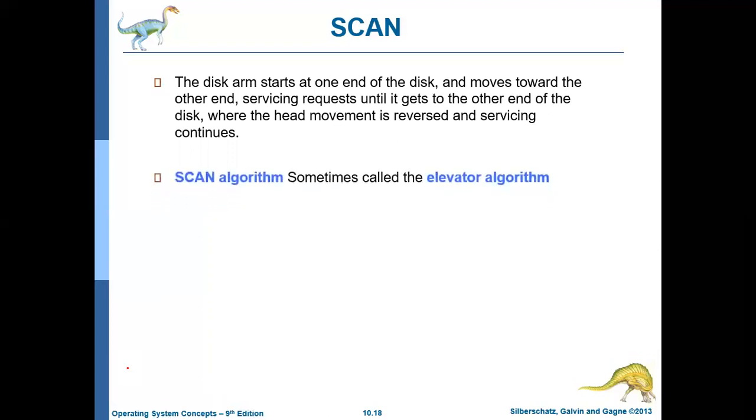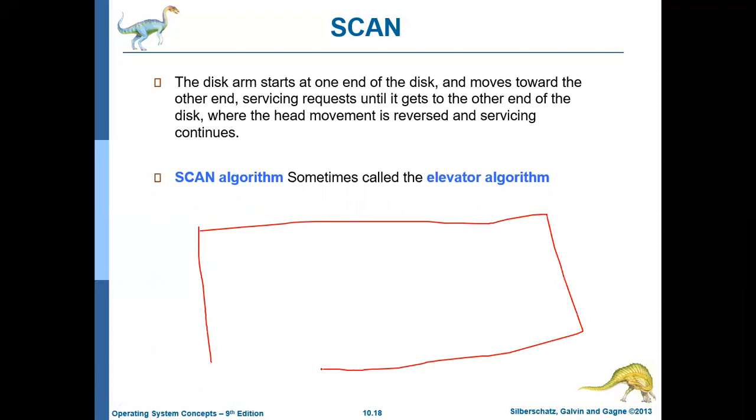So the scan algorithm, how it works in the sense, let us say this is the plot which shows the different cylinders. Say cylinder number goes from 0 to some 999 or whatever it may be. Now let us assume that the head is at this location, say location 53.